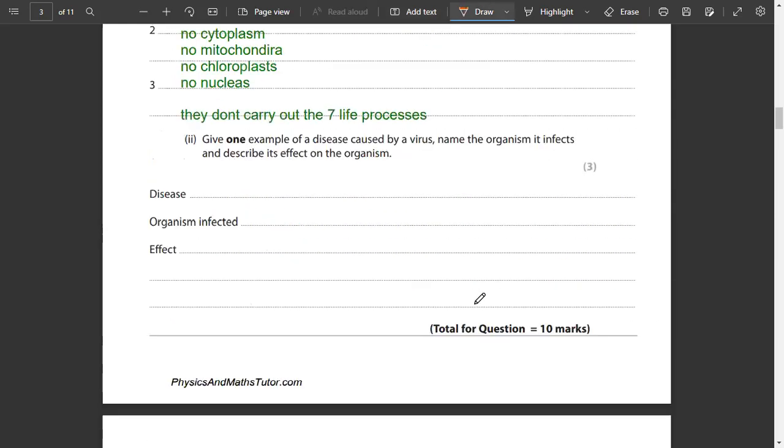Give one example of a disease caused by a virus. Name the organism it infects and describe its effect on the organism. अब हमने एक disease का नाम लेना है.